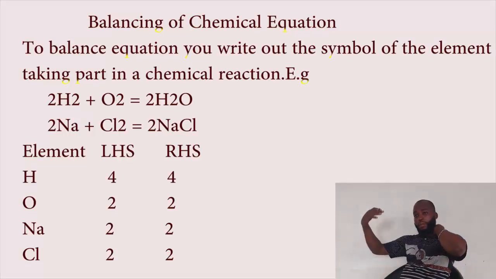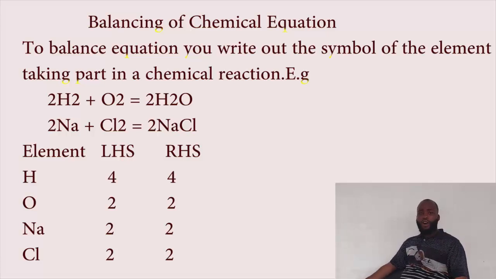So in combination by valency, you find out that the valency of chlorine is minus 1, which shows that the atomic shell of chlorine just needs 1 electron to complete its atomic shell. That's why you have a -1. While sodium, you have a plus 1, showing that the atomic shell of sodium is unstable. It's what we call an unstable electron. Which means at every point in time, in order for sodium to be stable in a chemical reaction, sodium has to give out that 1 electron. And in giving that 1 electron, it has what we call a positive charge.